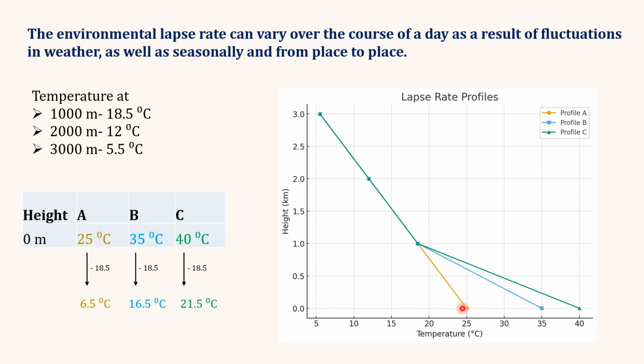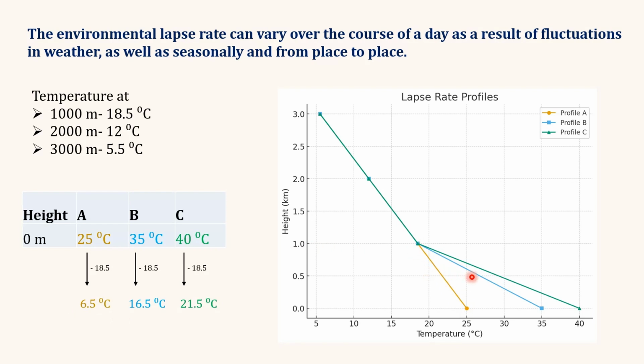So in the first case, what is the difference in temperature? This is 25 minus 18.5. So this is 6.5 degrees Celsius. So in the first case, it is 6.5 degrees Celsius per kilometer.